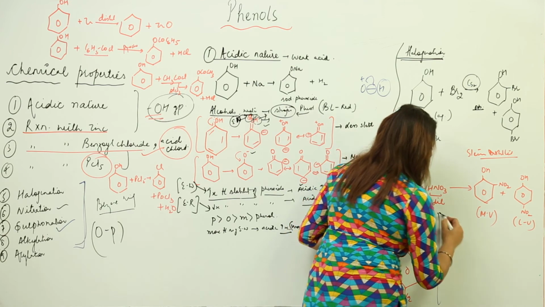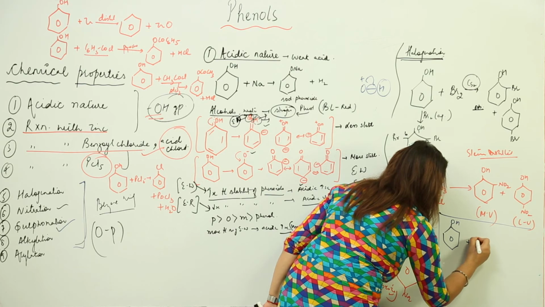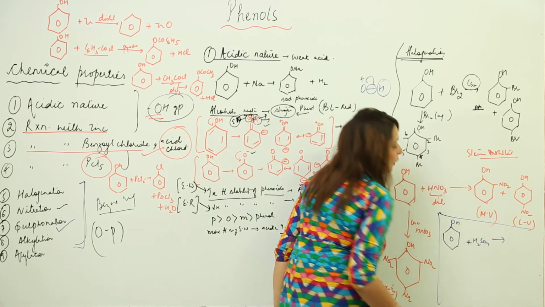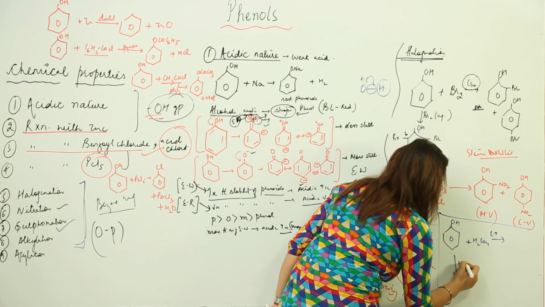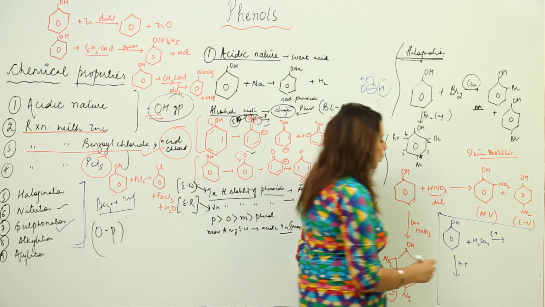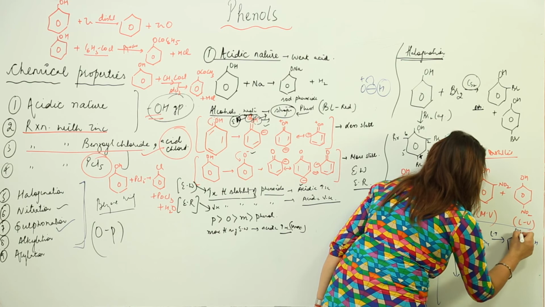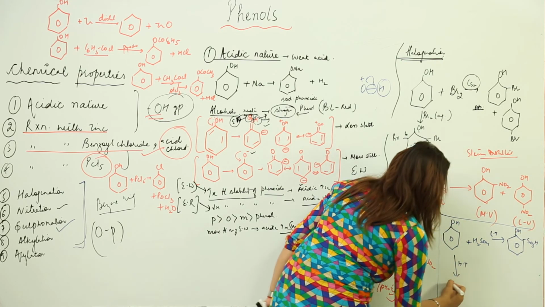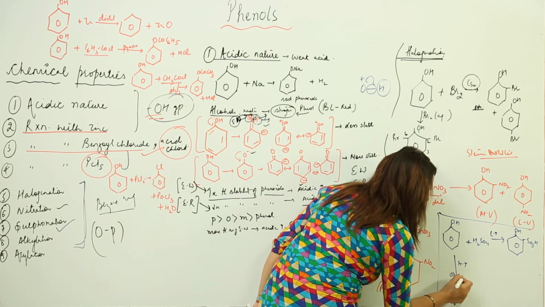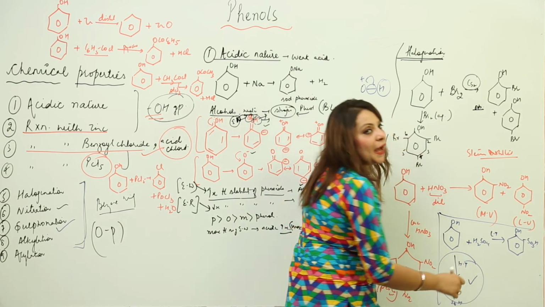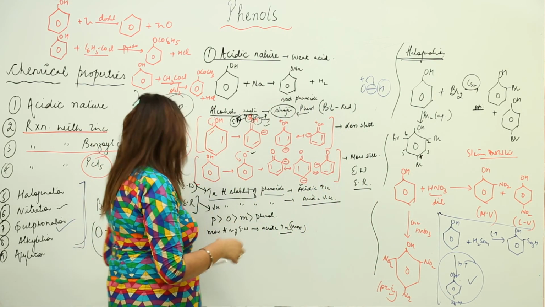When we carry out sulfonation, we know that we need to use H2SO4. So this is my phenol. I am going to carry out the sulfonation. When I do it at low temperature and when I do it at high temperature, the products actually differ. At low temperature, what do I get? I get the SO3H group attached at the ortho position, but at high temperature, what do I get? I get the SO3H group attached at the para position. And you know that the para one is in high yield. If we talk about the yield, the para one is the maximum.